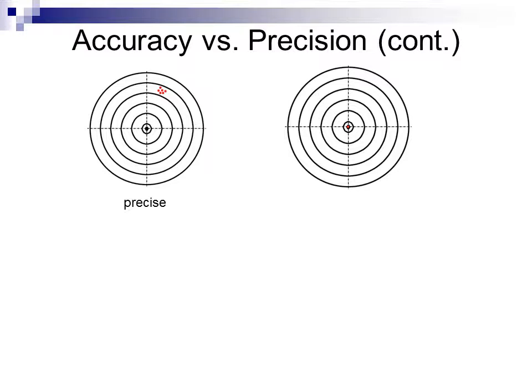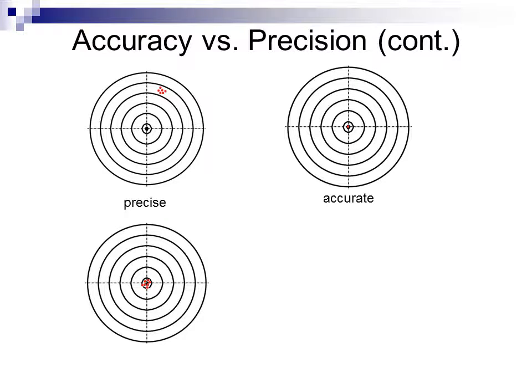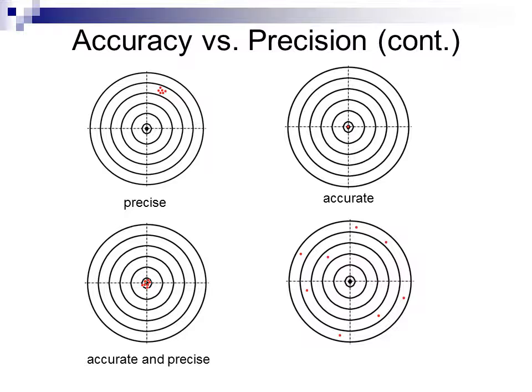The second diagram indicates an accurate shot. We hit the bullseye. We hit the exact value, so we're accurate here. This third picture is a series of shots which are both accurate and precise because they're all close to one another and they have hit the center of the bullseye. We've hit the target we're shooting at. This last representation represents a series of shots which are neither accurate nor precise.